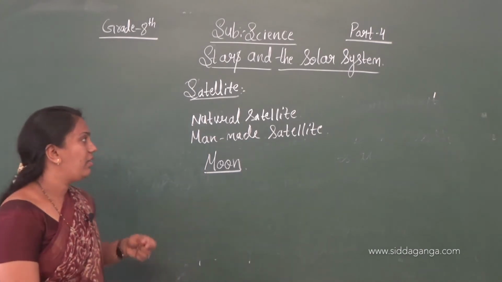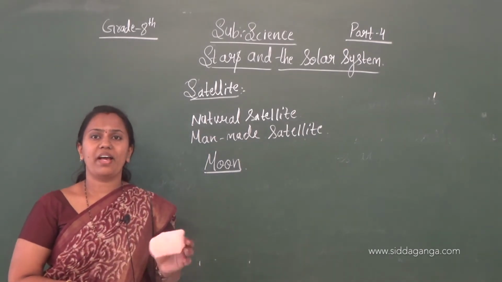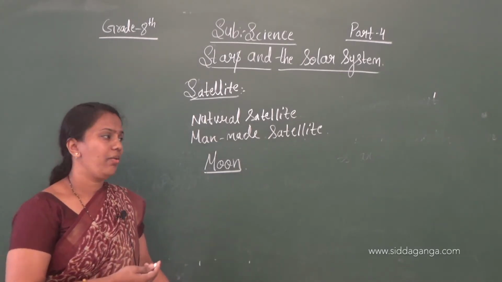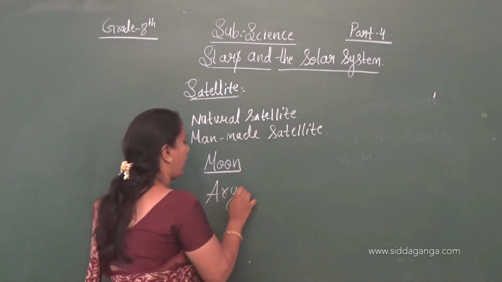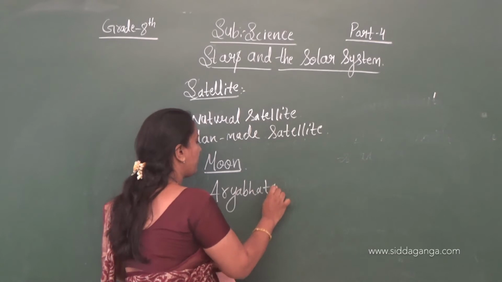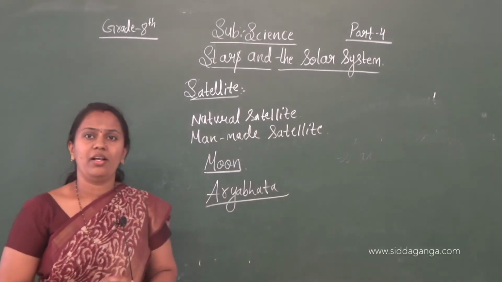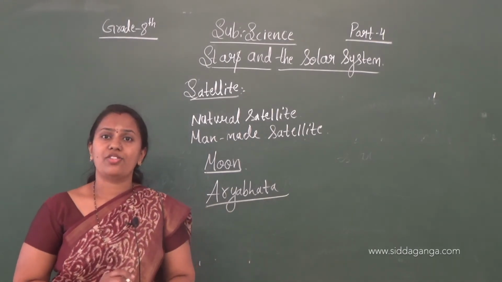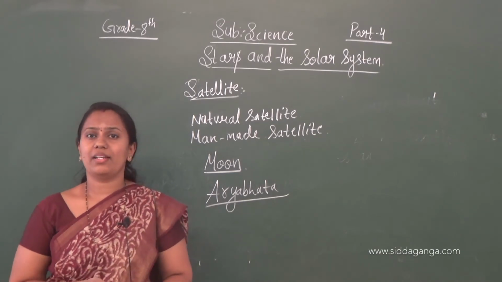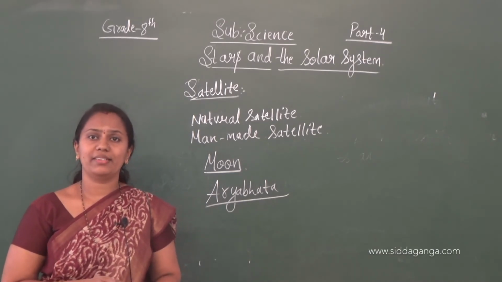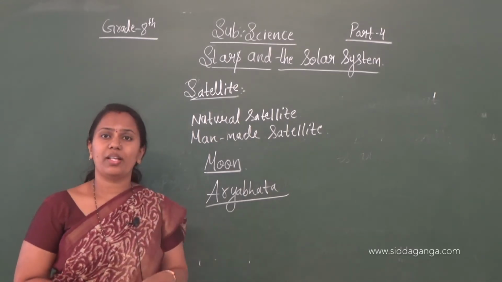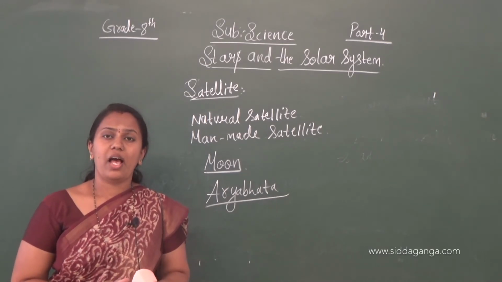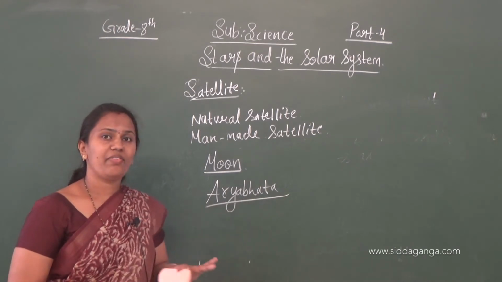Now, one very famous astronomer studied many things occurring in our sky. Who is that? It is Aryabhatta, one of the famous astronomers. What are his contributions to astronomy? Those who study celestial objects, we call them astronomers. So Aryabhatta is one of the very famous astronomers.